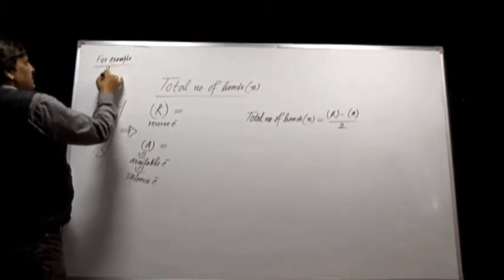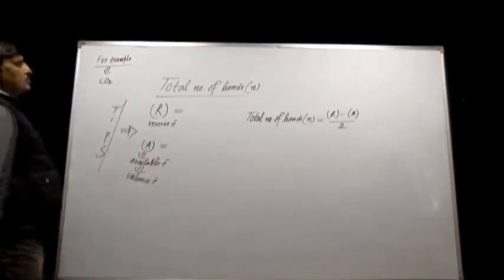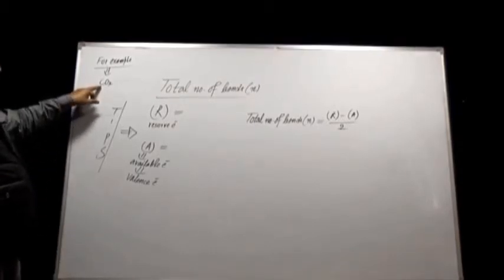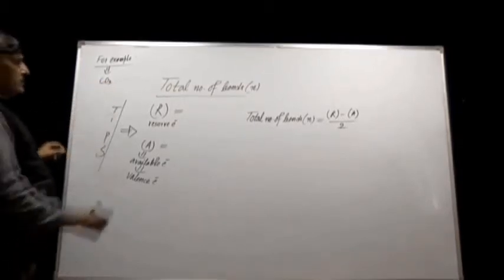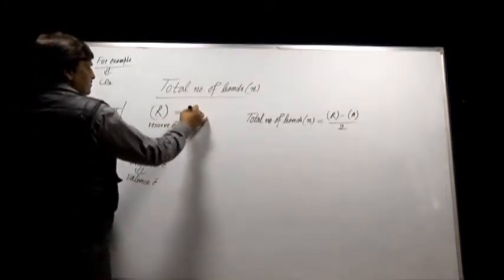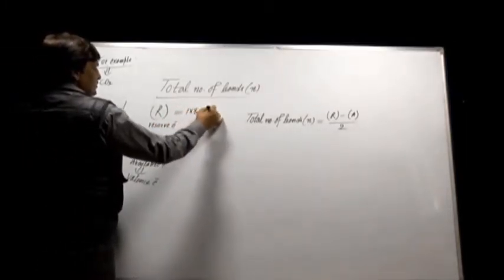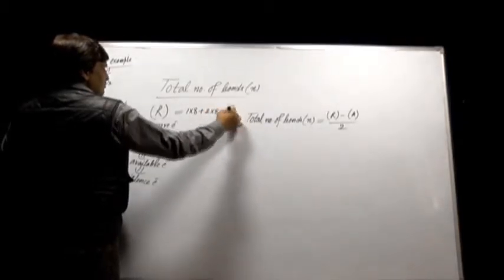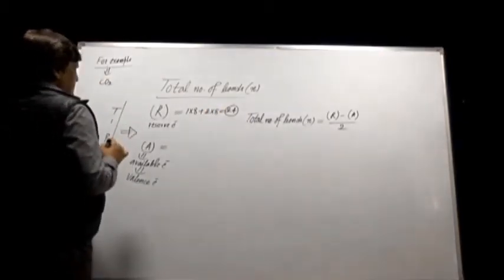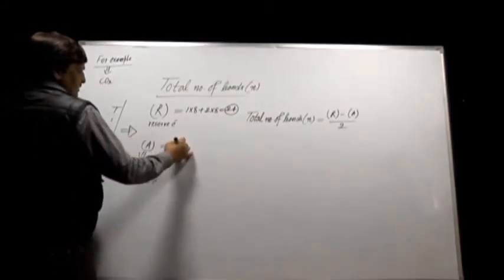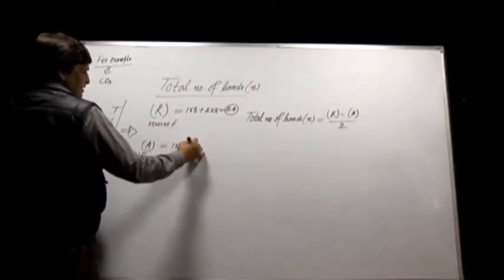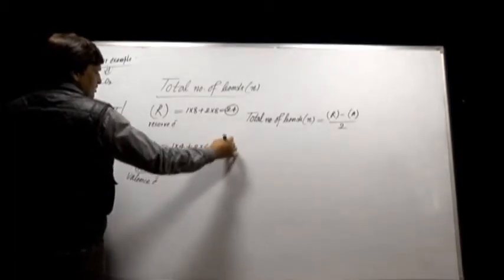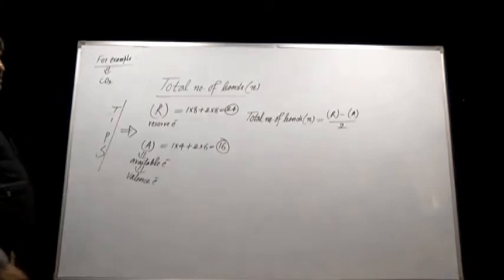For example, suppose we are interested to know the total number of bonds and types of bond in CO2. In one CO2, there is one carbon atom and two oxygen atoms, so the value of reserve electron for one carbon will be maximum 1 into 8, for two oxygen maximum 2 into 8, that becomes equal to 24. As far as the valence electron of CO2 is concerned, one carbon has 4 valence electrons, two oxygen 6 each, so the total value of available electron is equal to 16.